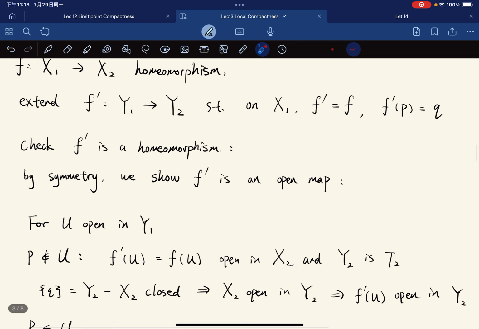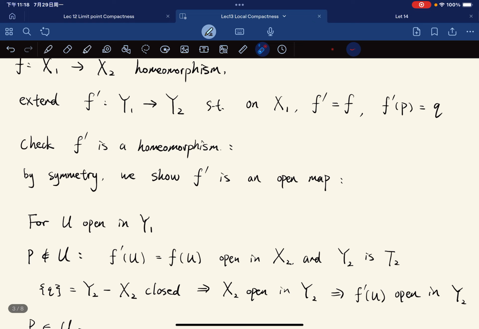Okay. And because y2 is T2, Hausdorff, then it is T1. T1 means that single points are closed. Singleton sets are closed. So y2 minus x2 is closed, which means that x2 is open in y2. Which means that f prime u is open in y2 for any u open in y1.